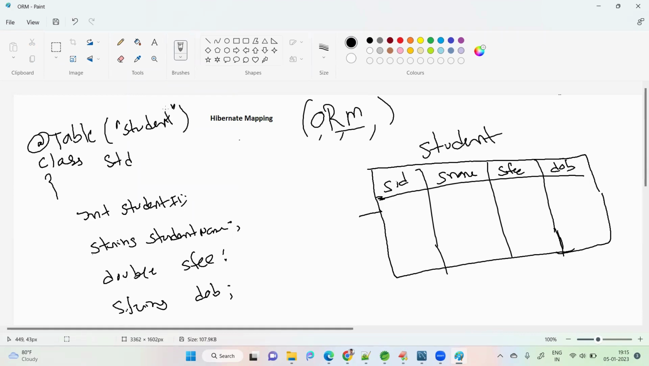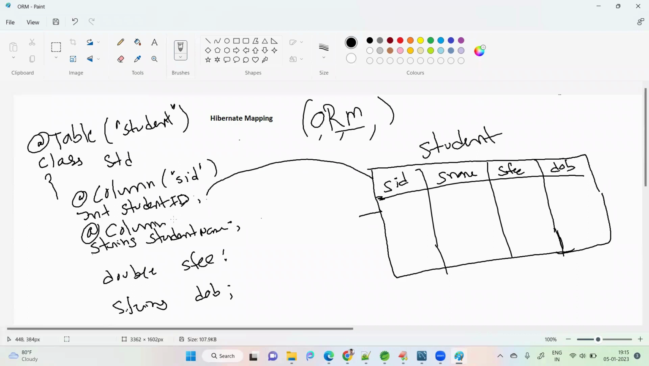Now, next one is my column. In the table, the column is SID, but my variable is studentID. It is not matching. So to map these columns, I can provide the annotation @Column. In the database the column is SID. And the second one, sname, is studentName there. This is a mismatch, so we have to tell Hibernate the column name in the database is like this, but not studentName.